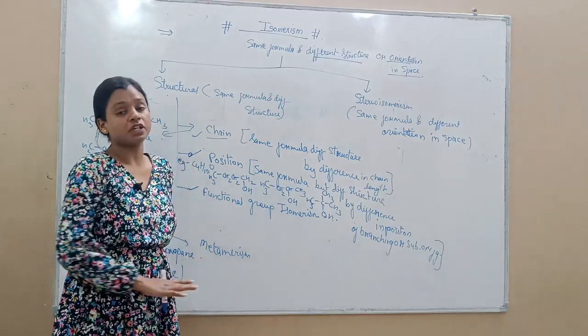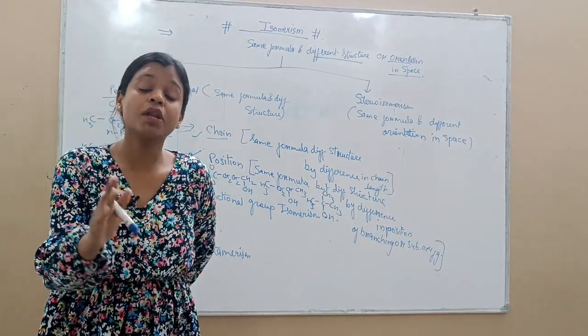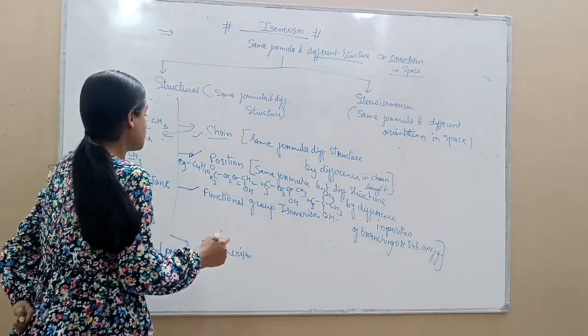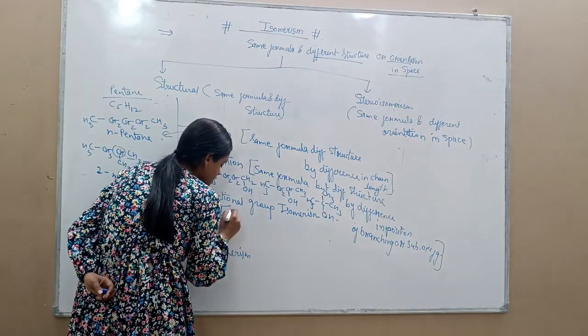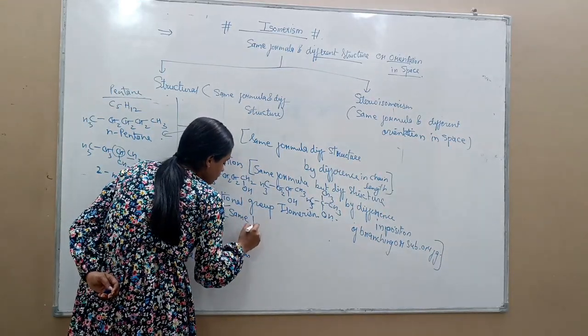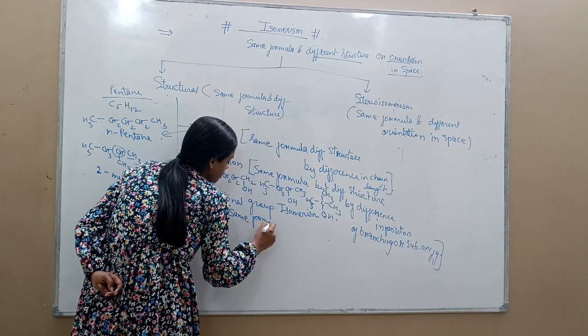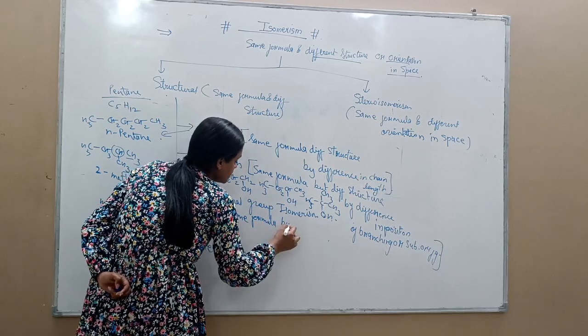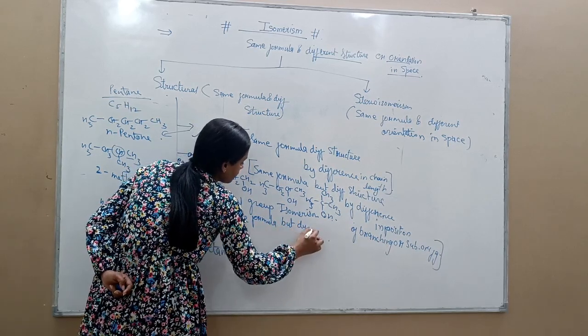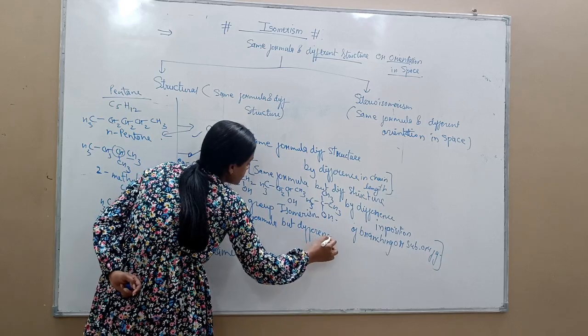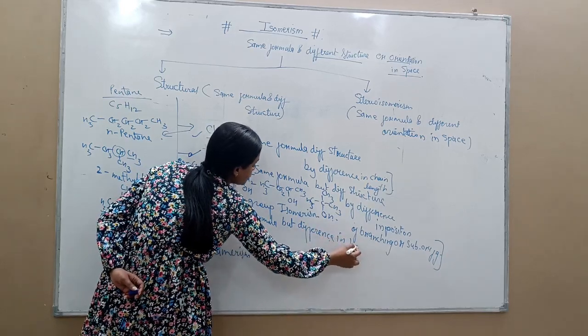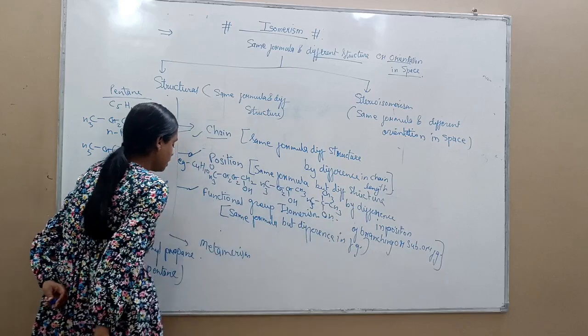The definition of functional group isomerism is same formula but different functional group. Clear?